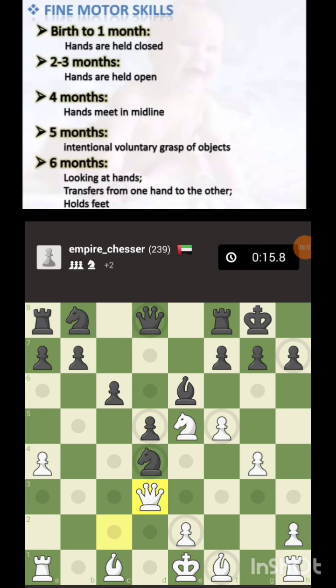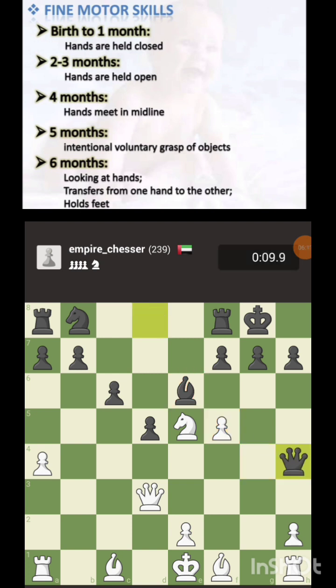Fine motor skills. From birth to 1 month, hands are closed. He cannot move the hands before 1 month. From 2 to 3 months, hands are held open, he can now open the hand. At 4 months, hands can meet in the midline. He can clap, maybe. By 5 months, intentionally voluntary grab of objects. Usually it's involuntary before 5 months.